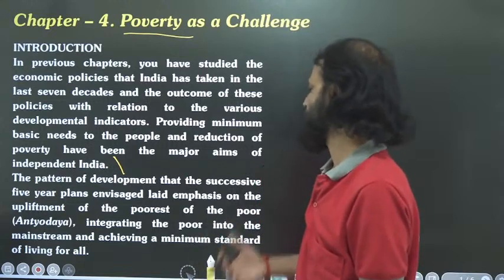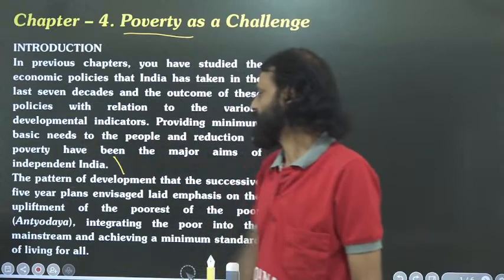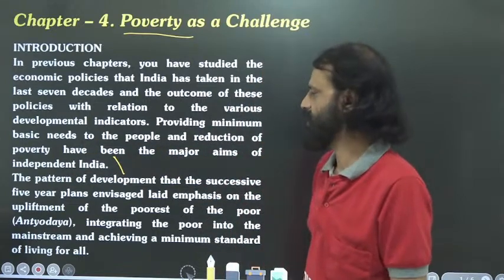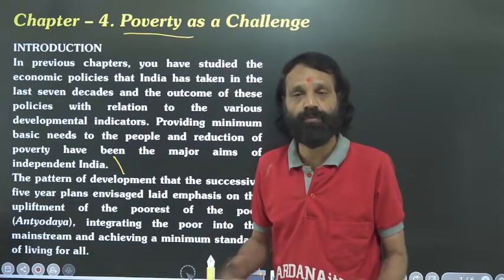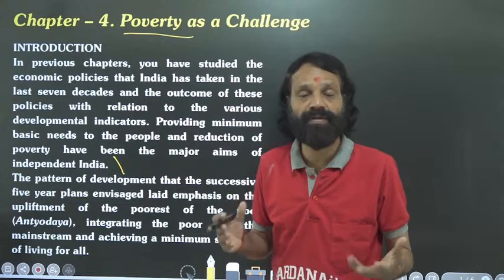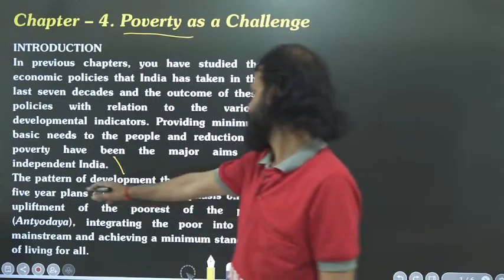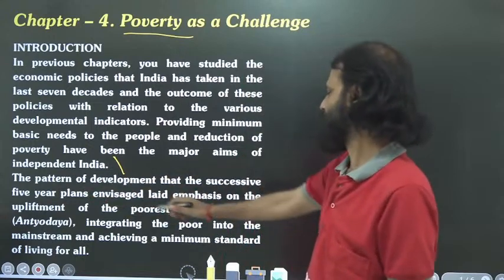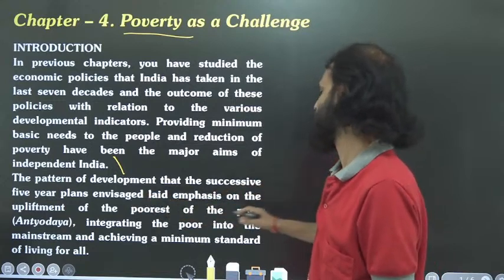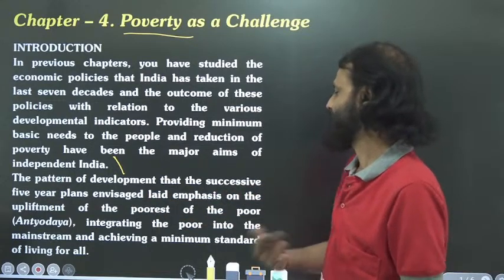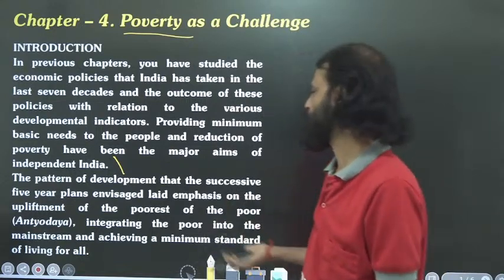Their ultimate aim was to remove poverty from the people. Okay. So, in independent India there should not be poverty. That is why they worked for removing poverty. They started 5-year plans. The pattern of development that the successive 5-year plans envisaged laid emphasis on the upliftment of the poorest of the poor. The ultimate aim of the 5-year plans was to remove poverty.